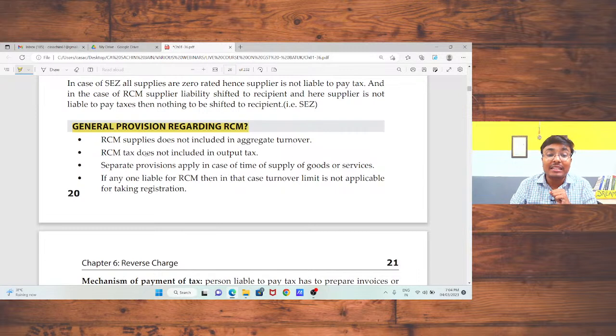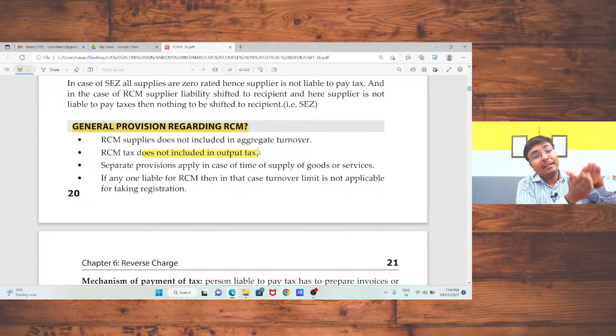Next, RCM tax is not included in output tax. That means when we file our GSTR 3B return, we can check that in GSTR 3B we show separately the inward supply liable to reverse charge, and after that we claim the input tax credit separately related to reverse charge mechanism.